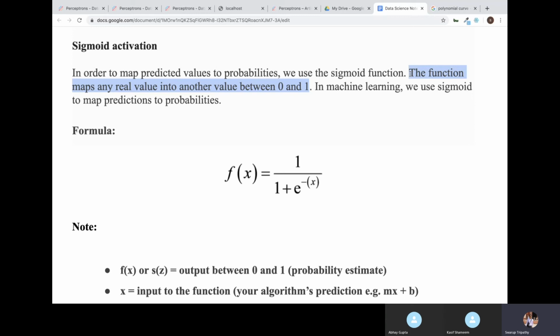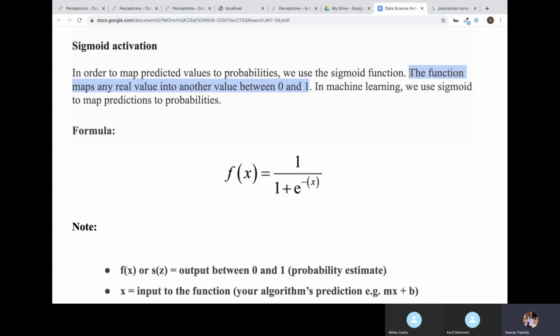That probability will tell us how sure our model is that the predicted value belongs to class 0 or class 1. To understand this, suppose we want to find out if a loan is going to be approved or not. Using this function, it will tell us the likelihood of the loan being approved and the likelihood of it not being approved.